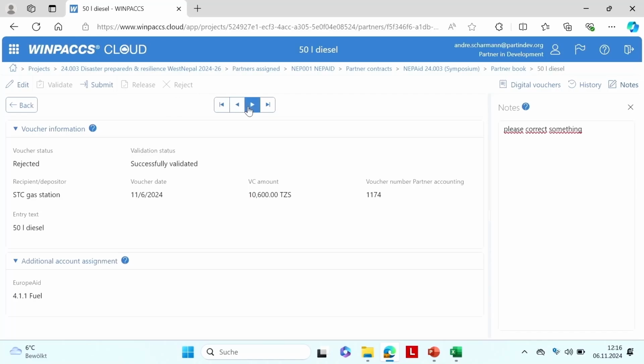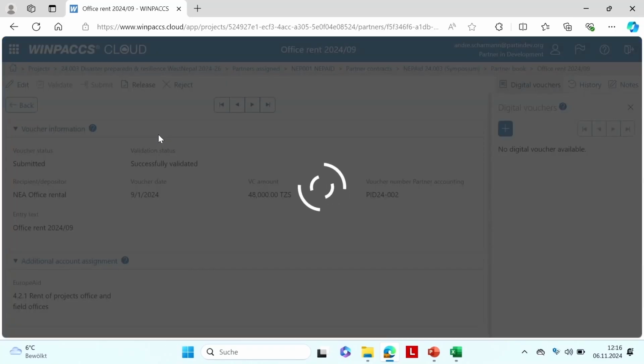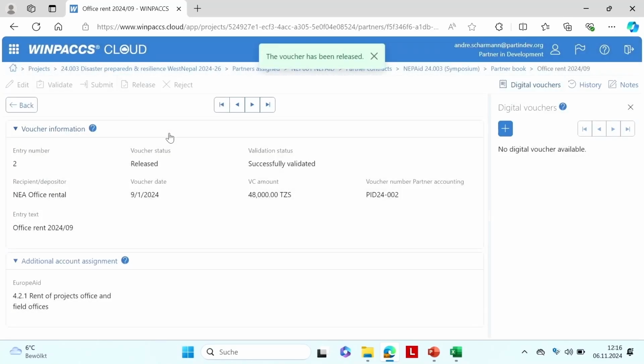And I can continue also, see and look if there's a digital voucher. There's nothing. I would maybe reject it again to add a digital voucher. If I like it, I can release. And release means this posting is now finished. You can't add anything here in the partner book.